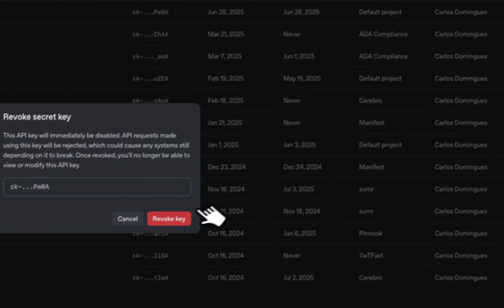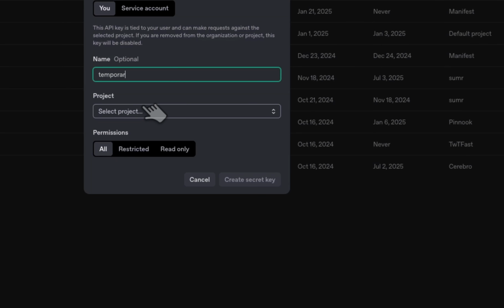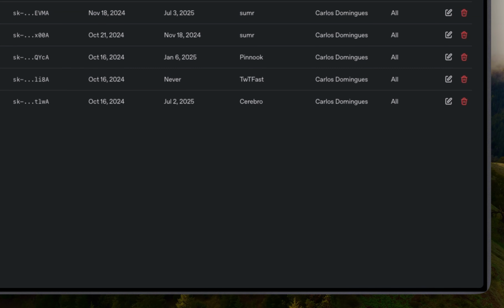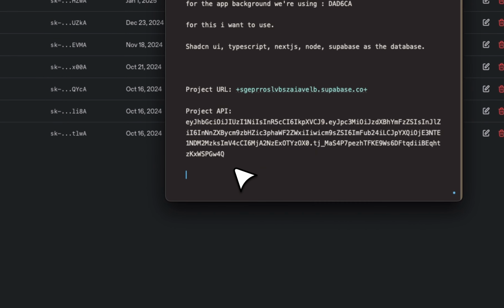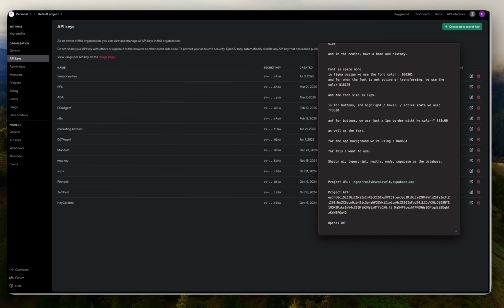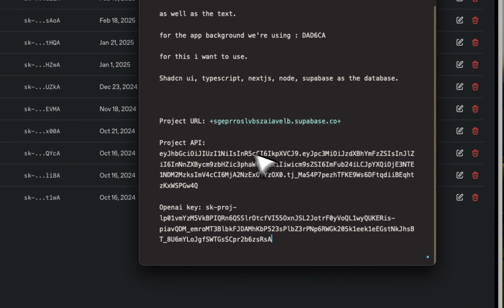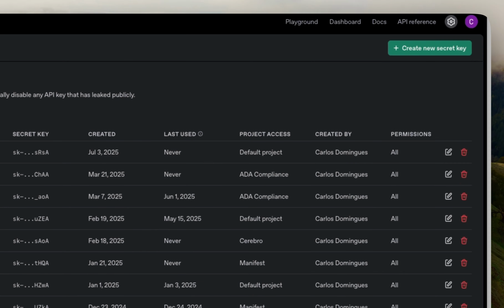I'm going to delete this one and create another one, a temporary key. It's going to use the default project. I'm going to add this, copy this key, and then, the same way that we have it in here, say OpenAI key and add it here. We are going to need this in a second for everything that we do, and you're going to understand how we use it.